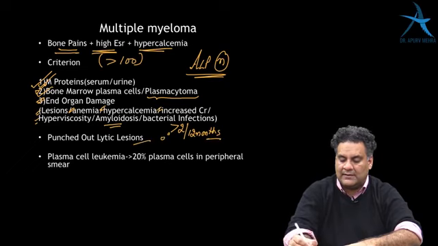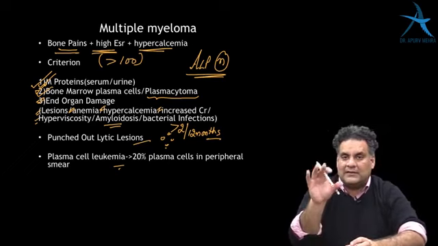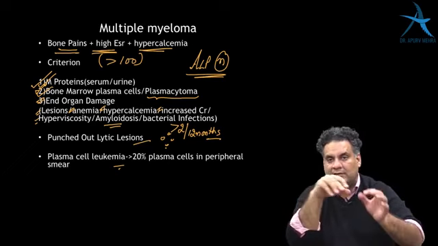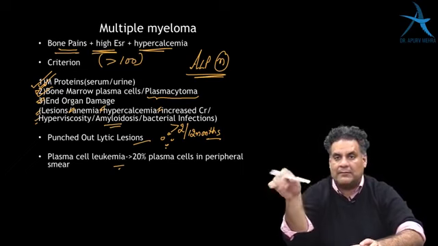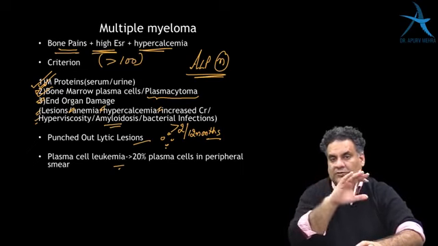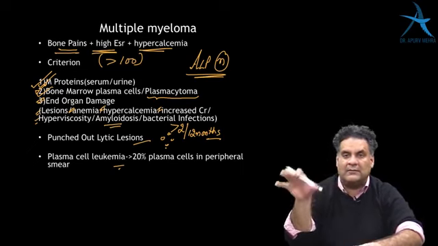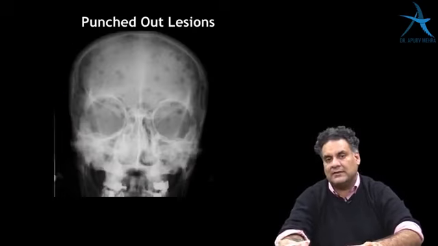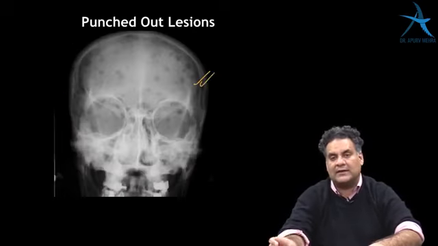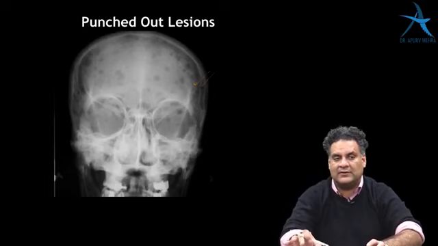They have multiple lytic lesions all over the skull, and if plasma cells destroy a single body part, it's plasmacytoma. When they destroy the entire skeleton, multiple myeloma. When they destroy the whole body, and fatal, is plasma cell leukemia, when there are more than 20% plasma cells in the smear. This is how the punched out lytic lesion appears, multiple lytic lesions on the skull.